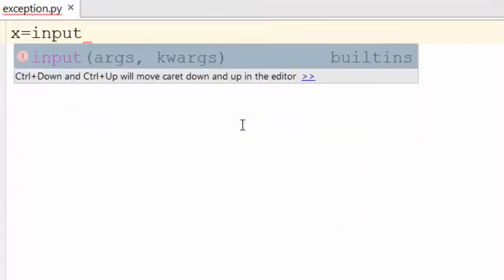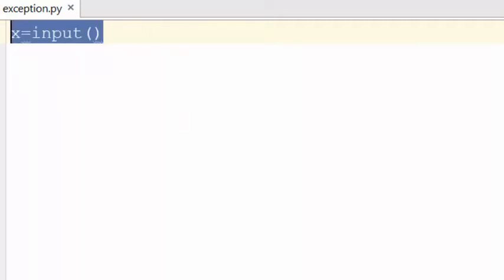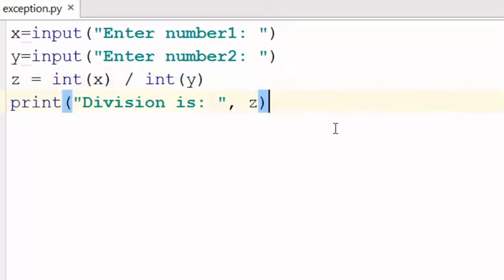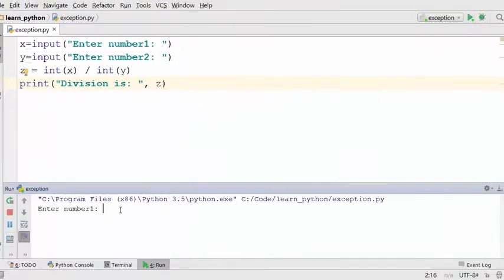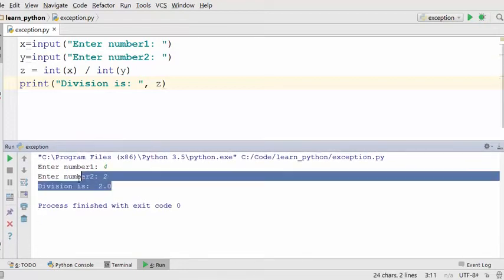This program is very simple. It takes 2 numbers as input. In fact, I'm just going to copy my code to save time on recording. As you see here, all we are doing is taking 2 inputs from a user, dividing the numbers and printing the division. If you execute this program and enter 2 normal numbers, it works fine. It says my division is 2.0, as you see here.